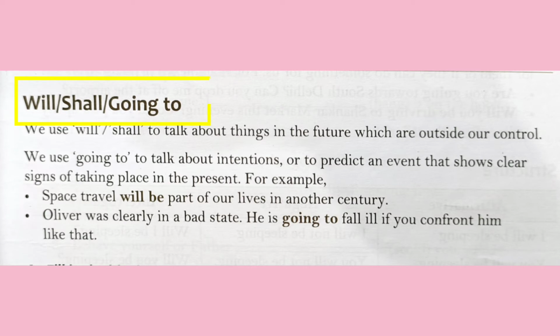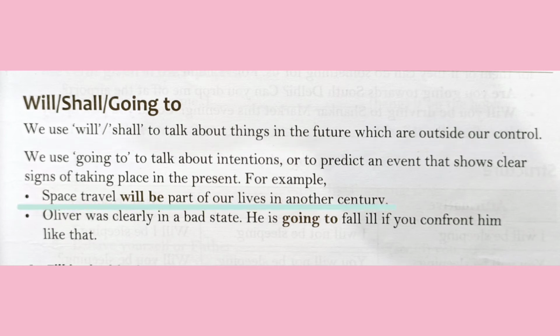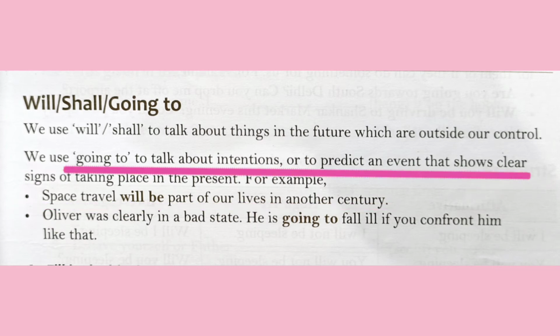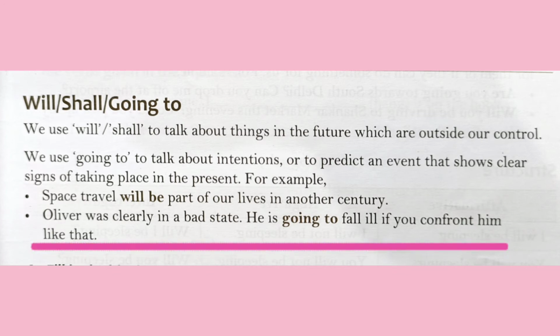We use will or shall to talk about things in the future which are outside our control. For example, space travel will be part of our lives in another century. Here we are using will to talk about something which is not in our control. But we use going to talk about intentions or to predict an event that shows clear signs of taking place in the present. For example, Oliver was clearly in a bad state. He is going to fall ill if you confront him like that. Here, if the confrontation is done, the person is definitely going to fall ill.